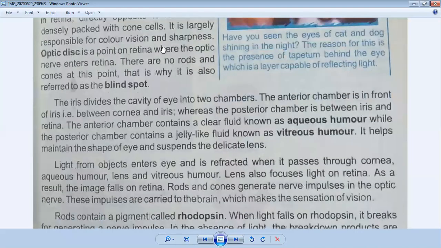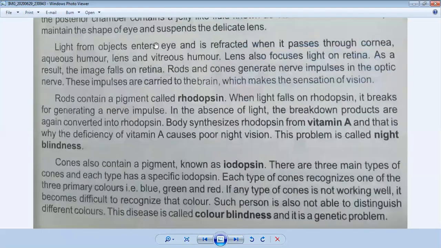After the chambers, we will discuss the vitreous humor. What happens is that light from objects enters the eye and is refracted when it passes through the cornea, aqueous humor, lens and vitreous humor. The lens focuses light on the retina. It is the mechanism of your eye, how light works in your eye. From here, the mechanism of the eye starts.